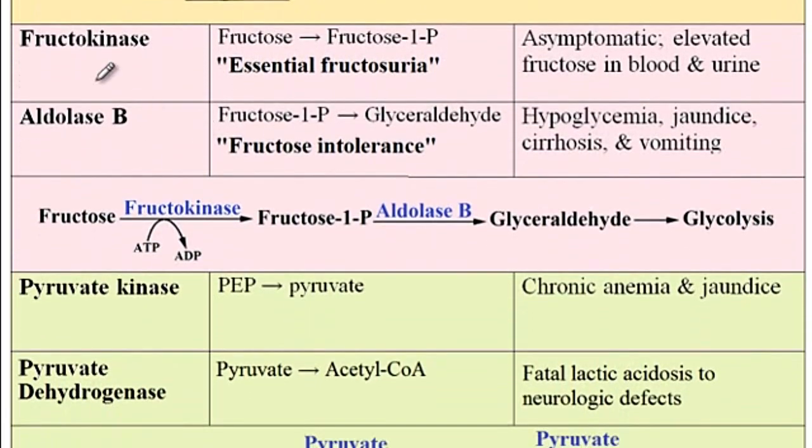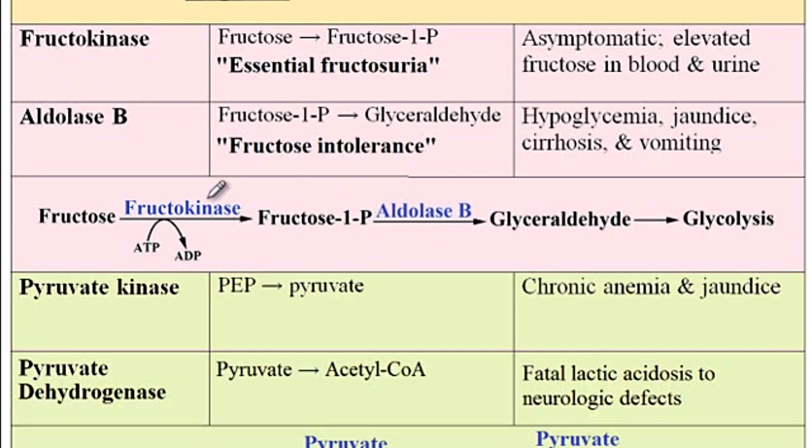The next enzymes are the fructokinase and aldolase B, which are required for the conversion of fructose into the glyceraldehyde. So fructose will be converted to fructose 1-phosphate via the fructokinase enzyme. And then fructose 1-phosphate will be converted into glyceraldehyde via the aldolase B enzyme. Now, deficiency of these enzymes will cause fructosuria.